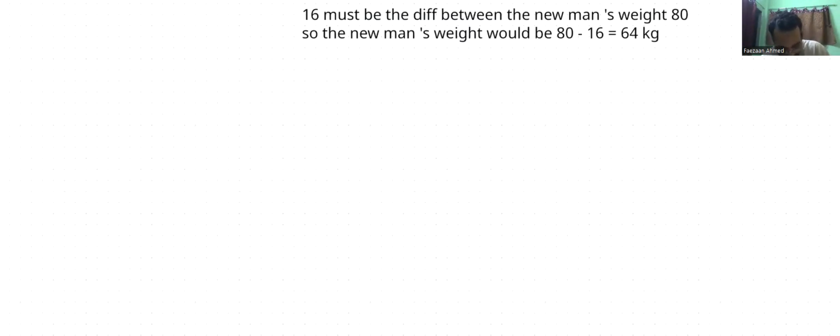Now I want to show you one question, and it is a good question. It's based on the idea of means. This question is on the idea of arithmetic mean, and it is maybe solvable through the idea of weighted average. So I'm just writing it for you. This is how it is.